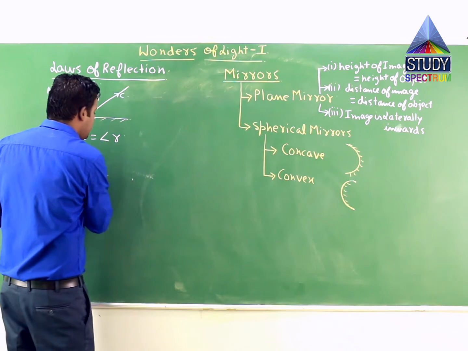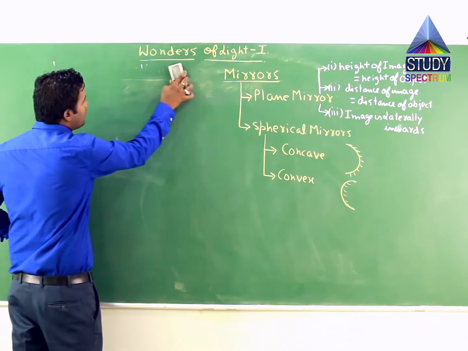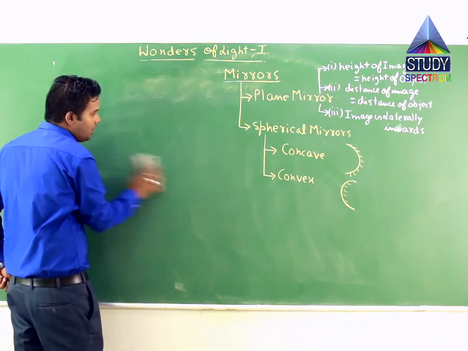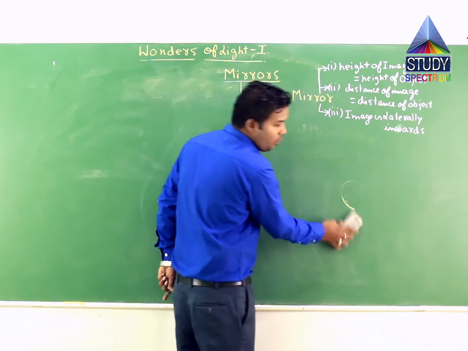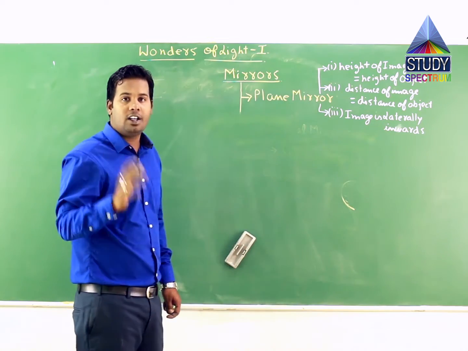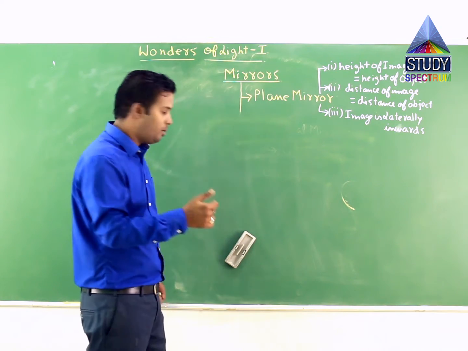Now we will try and understand what are the different cases of spherical mirror. We will start with concave mirror and understand how in a quick session of time we can solve all different cases about where the object is placed in front of a concave mirror.